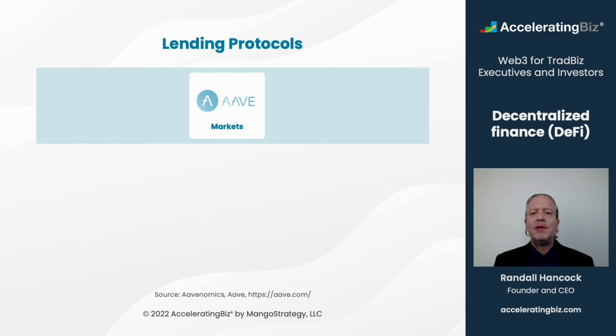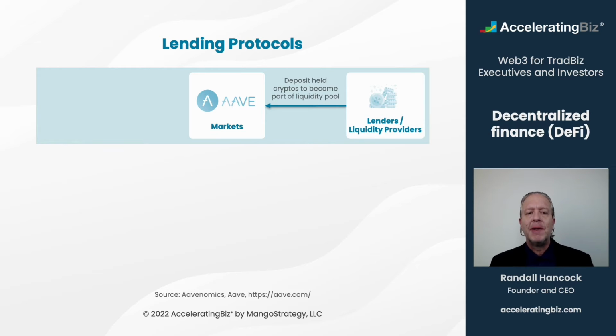Lending protocols enable lending and borrowing of crypto assets using collateral and incentives. Think of lending protocols as a set of automated algorithms that provide many of the capabilities traditionally reserved for banks, but without any company required. Let's take a look at Aave as an example.